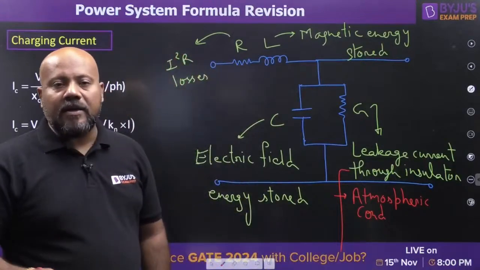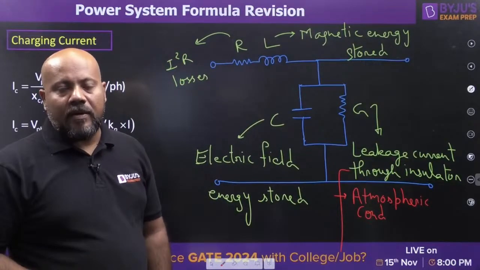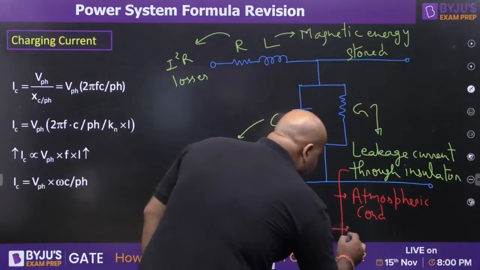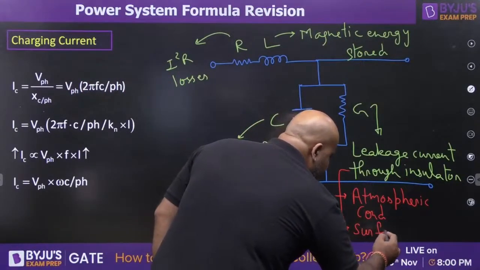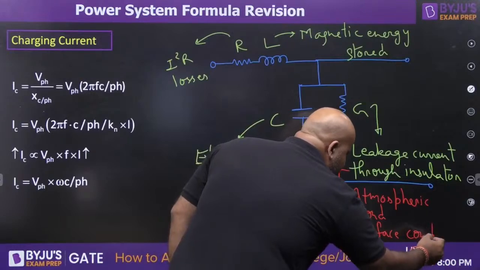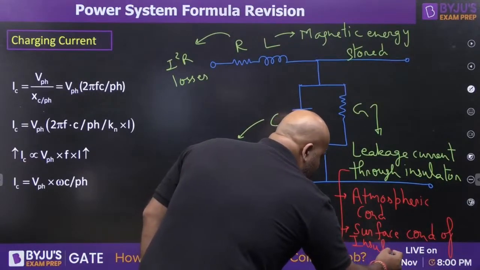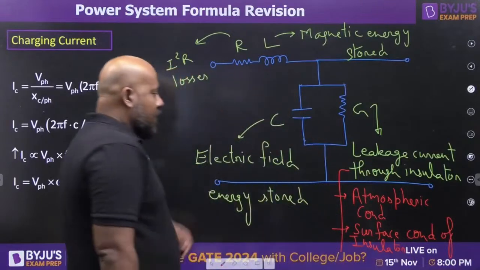If it is a wet condition, if it is a storm, then definitely leakage current is going to be more. And second, the surface condition of the insulator. I hope it is clear for everyone.